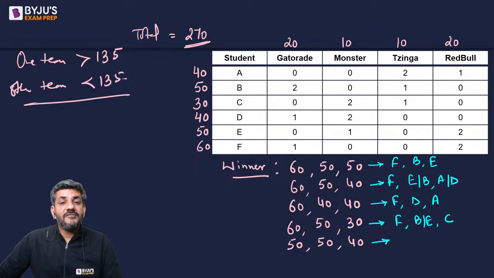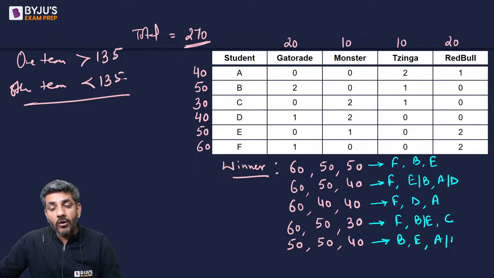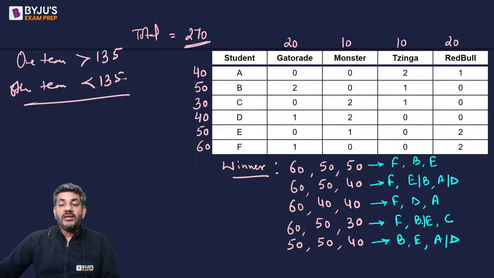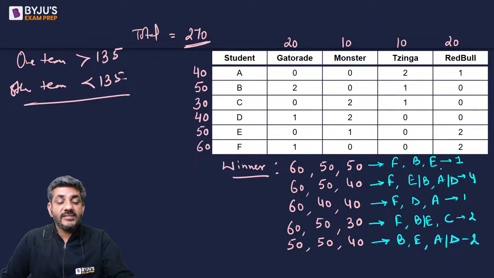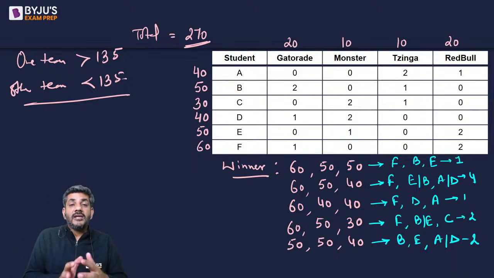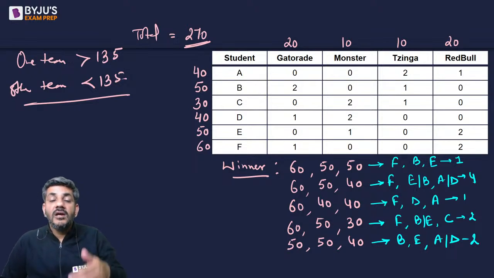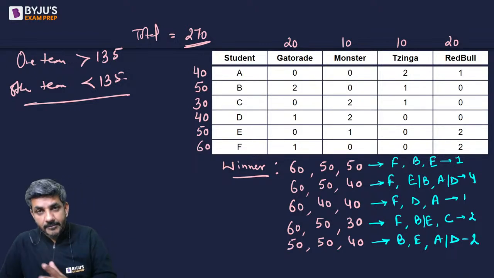And lastly, when I say 50, 50, 40, 50 and 50 are definitely B and E. Apart from B and E, I can have 40 with either A or D. So ultimately 2 cases are here, 2 cases are here, 4 cases are here, that makes it 8, 1 case here and 1 case here. These are the 10 ways in which I can choose a team which is a winner, right? The team which is having a higher score than the other team.